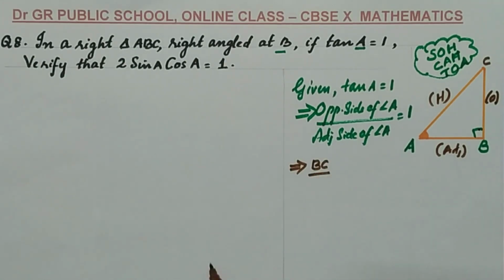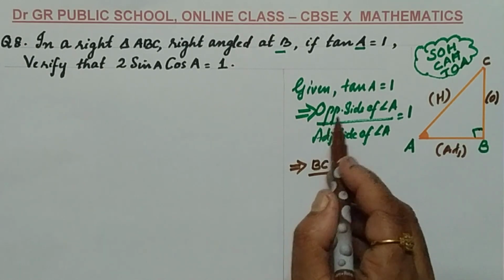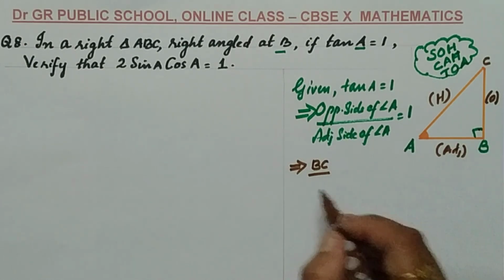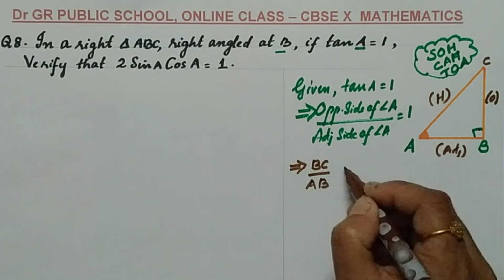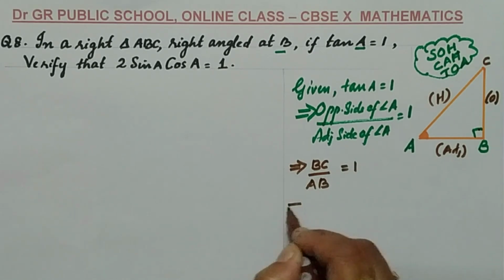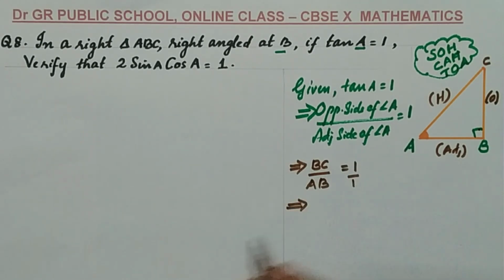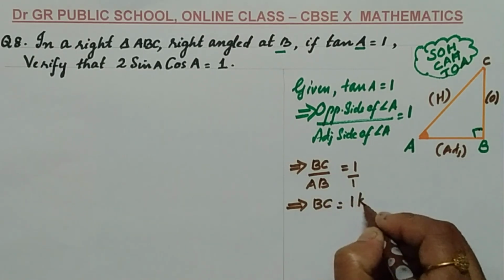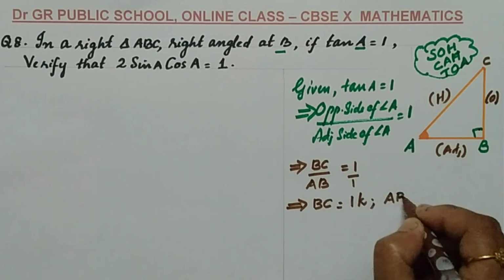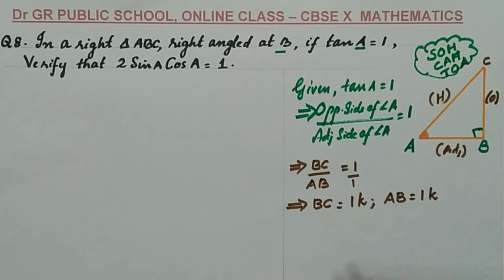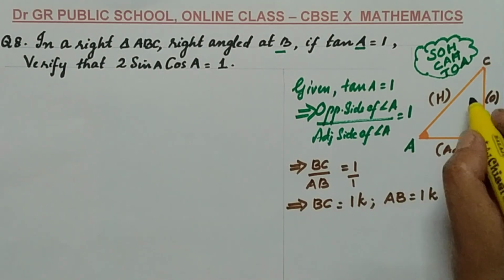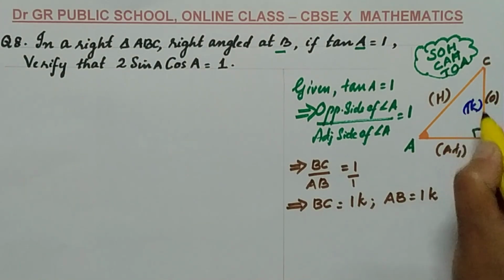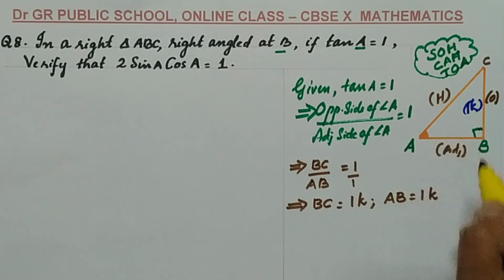For angle A, the adjacent side is AB, and this is given as 1. From this, you can say that this can be taken as 1 by 1, which implies BC equals 1K and AB equals 1K. That we need to mark in the figure: BC obtained as 1K and AB obtained as 1K.